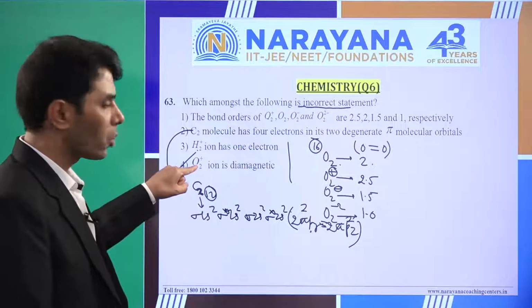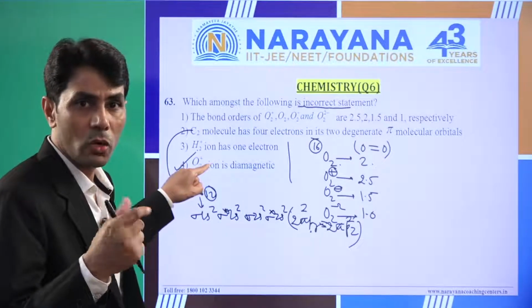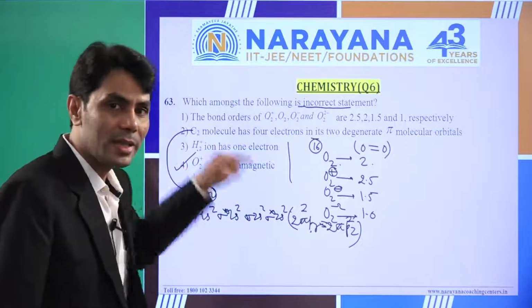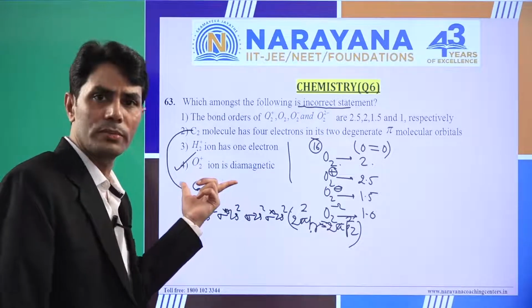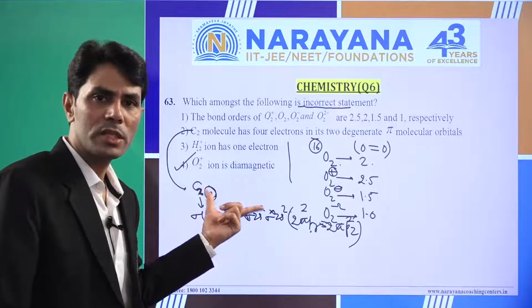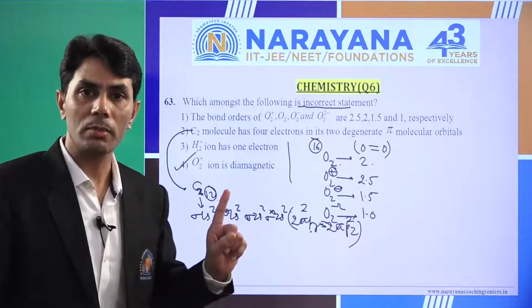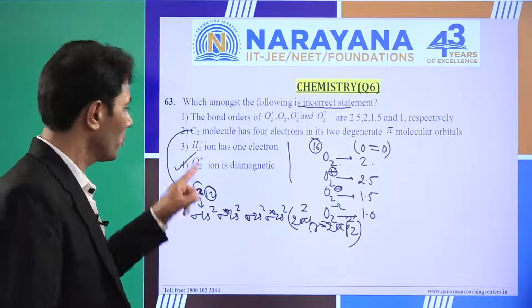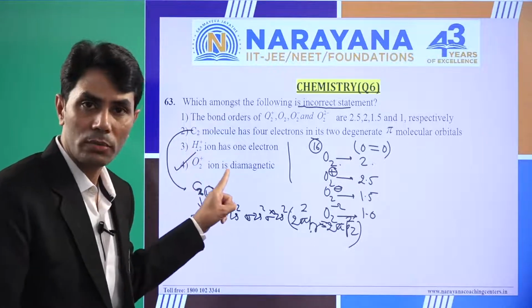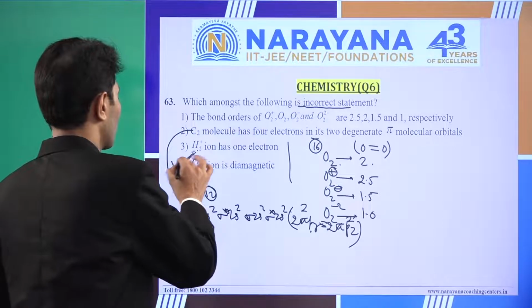We know this thing, O2 plus. How many electrons are there in O2? Sir, 16 electrons. In O2 plus, 1 electron has been released, so we have only 15 electrons, which means an odd number of electrons. Odd number electron species are always paramagnetic, not diamagnetic, because a species containing an odd number of electrons must have at least one unpaired electron.